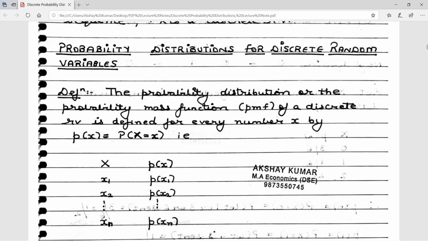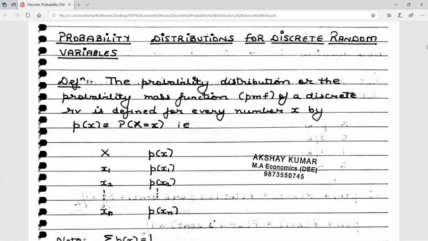I again repeat, capital X denotes the random variable. Small x denotes the values taken by that random variable. So you can see the probability distribution on your screen. Capital X takes the values small x1, small x2, dot dot dot small xn. What is the probability that capital X will take the value small x1? P of x1. What is the probability that capital X will take the value small x2? P of x2. Similarly, what is the probability that capital X will take the value small xn? It is P of xn.